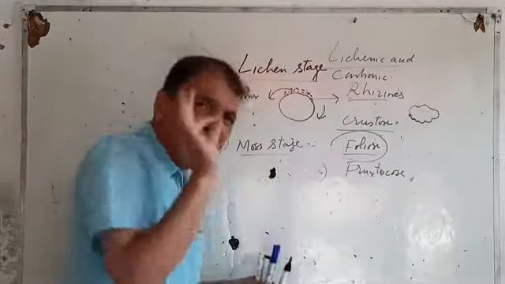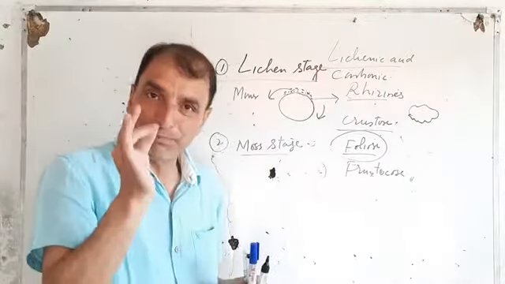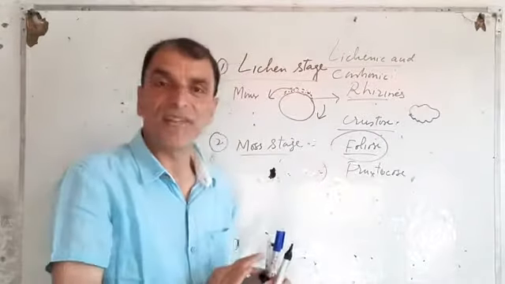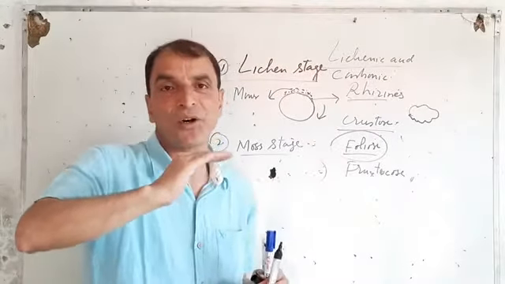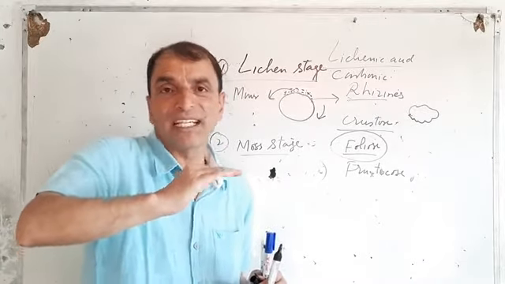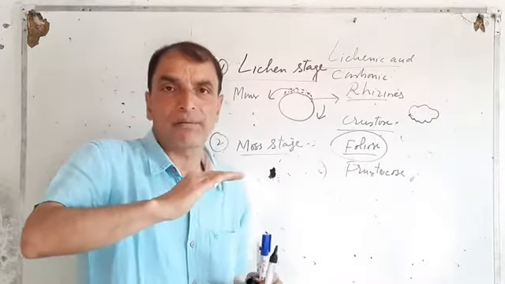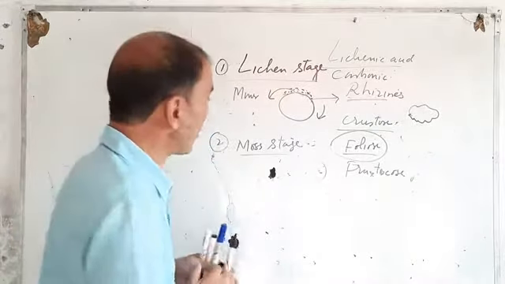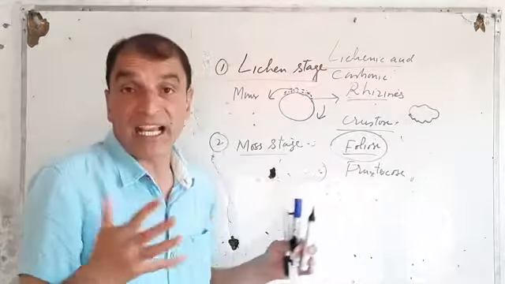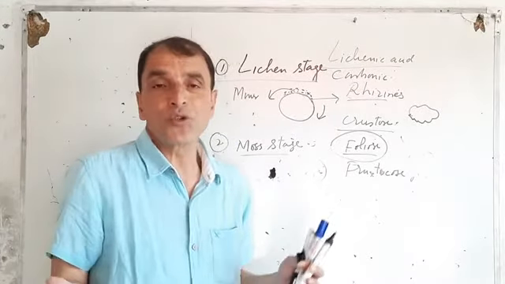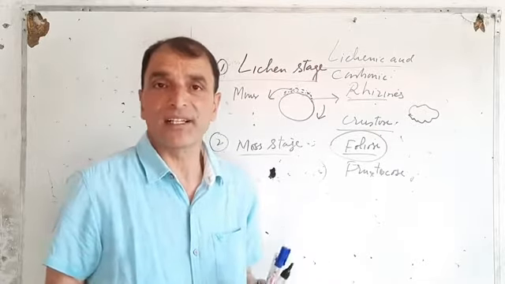Now the thin layer of soil, which had begun to form in the lichen stage, now gets a bit thicker. It begins to become thick. Okay? And on the other hand, if we have a soil, it must have fertility. What use do we have of a soil which is without fertility?